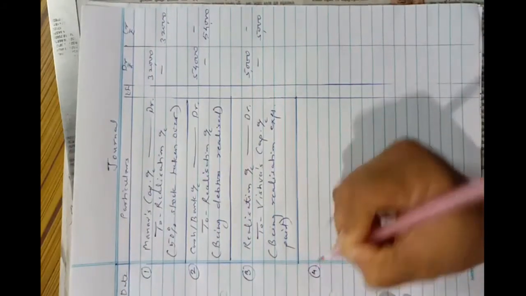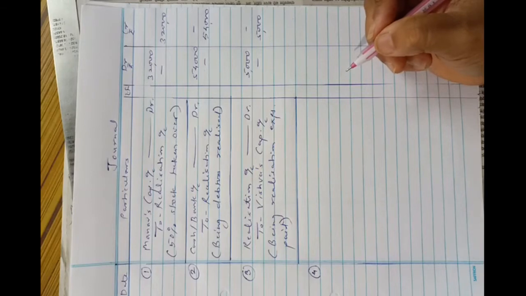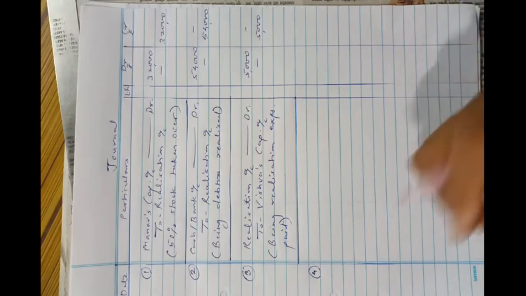Now the fourth entry. Fourth entry, a contingent liability not provided for means not given in the problem. Rupees 1,000 was also discharged, means was also paid. So we have to make the payment of this liability.